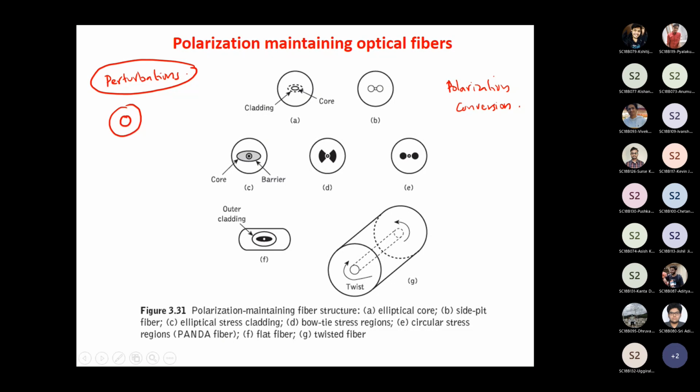There are some places where there is some difference in the refractive index, or some difference in the shape, or some difference in the refractive index profile. All those things can matter. So when you launch the signal inside the optical fiber and it travels over a very long distance, it's almost inevitable that the polarization gets changed, and you call it polarization conversion.